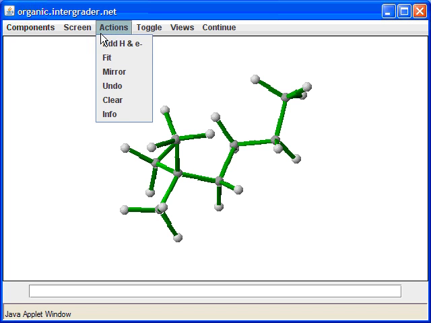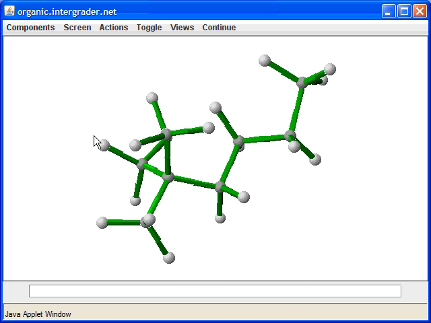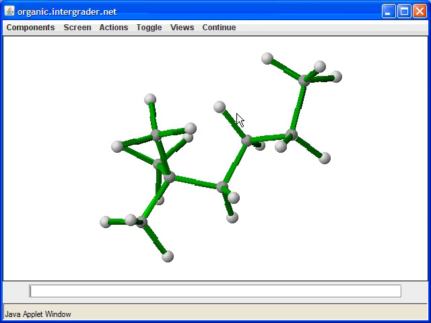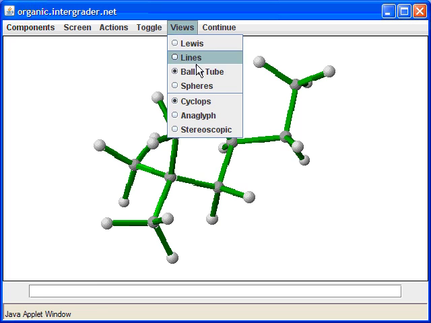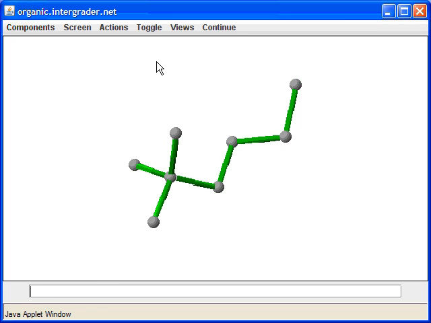Let me make it a little larger. Let me go ahead and roll it on the screen so you can see it a little better. If that's too cluttered, then we'll go ahead and hide the hydrogens. And again, this is a neo example. Neo because it's a carbon, or quaternary carbon, that has what? 3 methyls, and the rest of the structure is just a carbon chain right here.